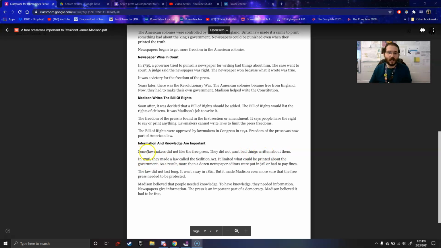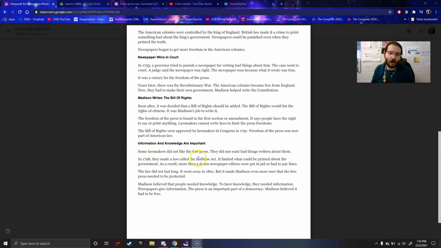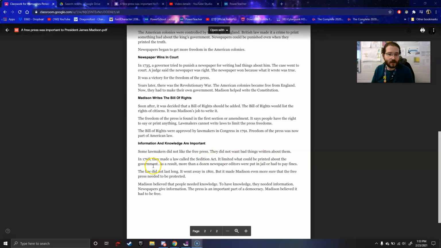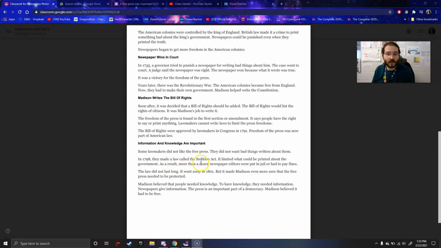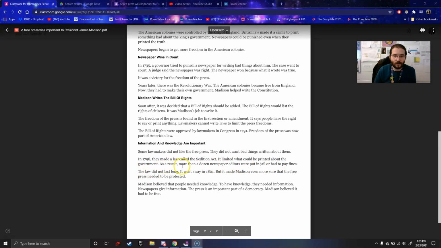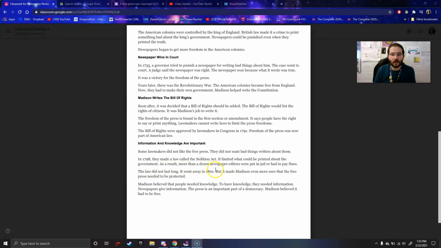In 1798, they made a law called the Sedition Act. It limited what could be printed about the government. As a result, more than a dozen newspaper editors were put in jail or had to pay fines. The law did not last long. It went away in 1801.